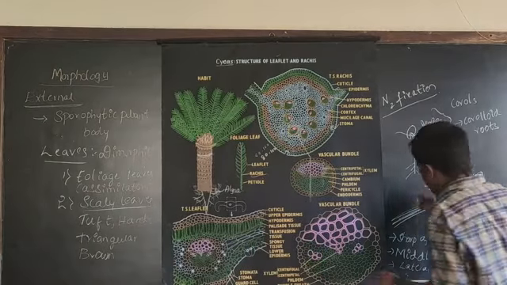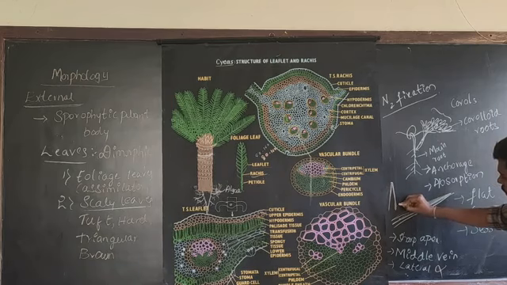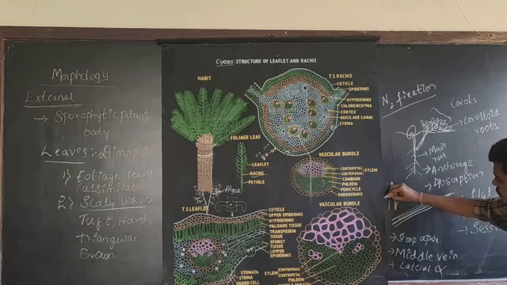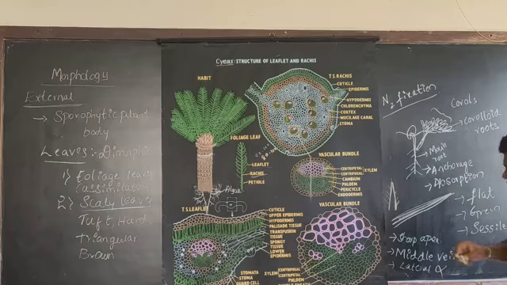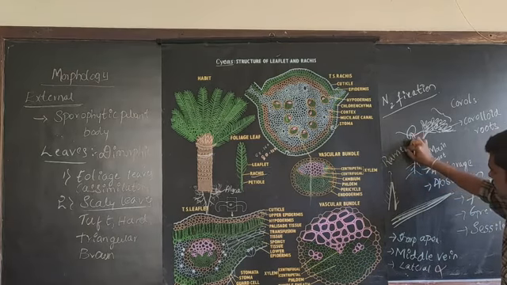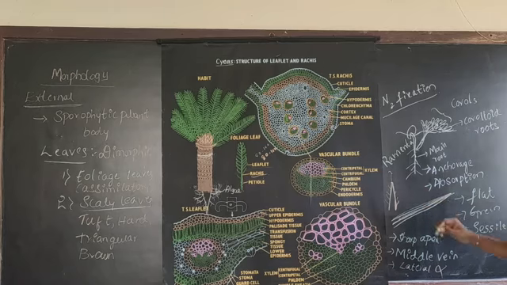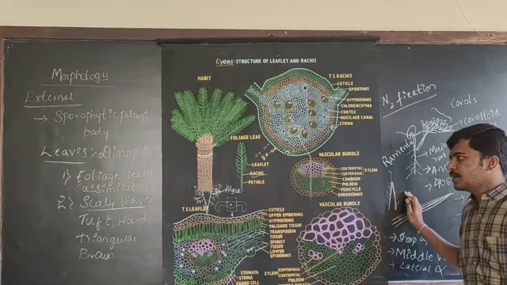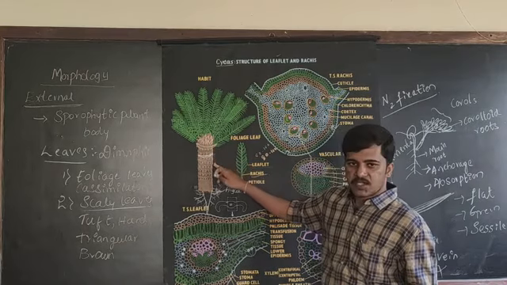And if you look at a single scale leaf, on the surface of these scale leaves, small hair-like structures are present. These hair-like structures are known as ramenta. The main function of these scaly leaves is that they help in protecting the apex of the stem.